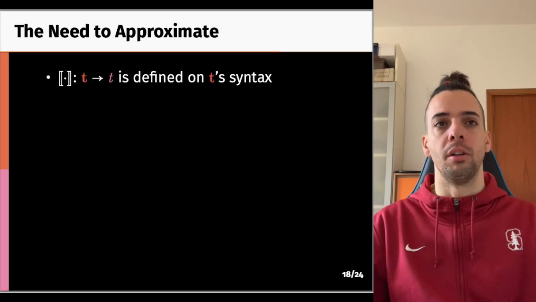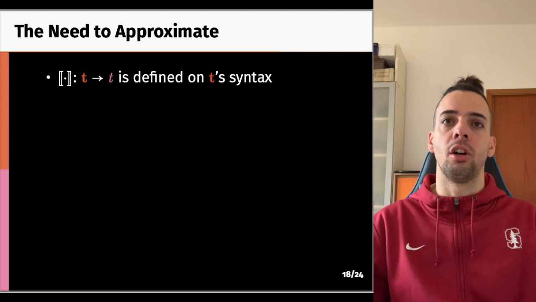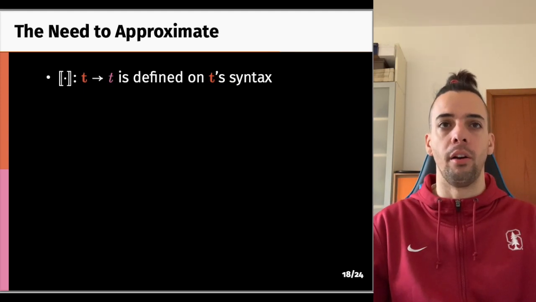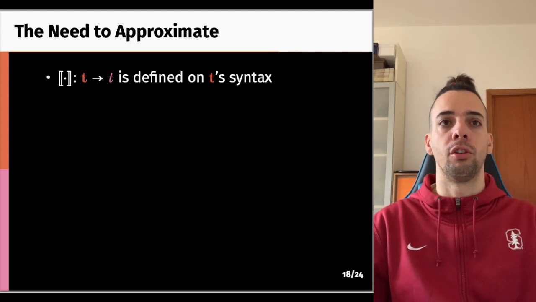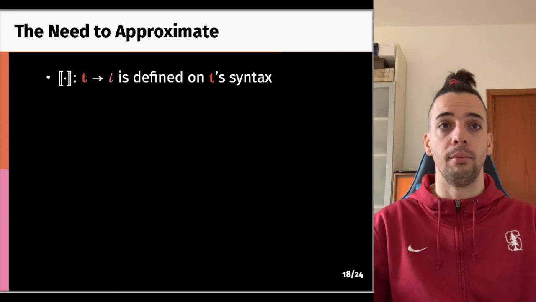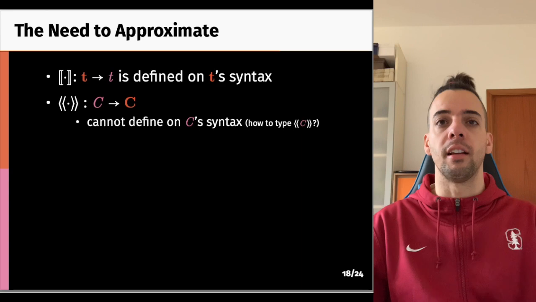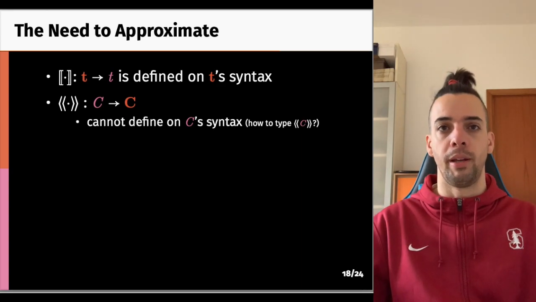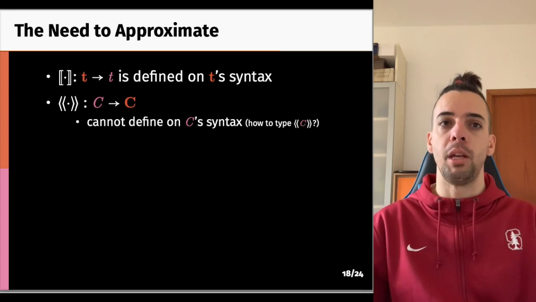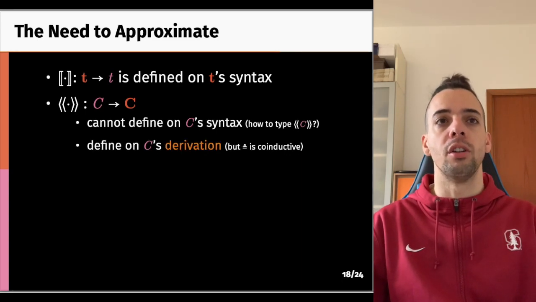Now the second question: what is an approximate back translation? The function that translates contexts is different from the compiler. The compiler from iso to equi is defined based on the syntax of terms, and this suffices not to lose any information, for example, on the types of the terms that are being translated. But the back translation from equi C to iso C, if we define it on the syntax of equi C, we lose type information because typing in equi is ambiguous. So we can define the back translation on the derivation of C.